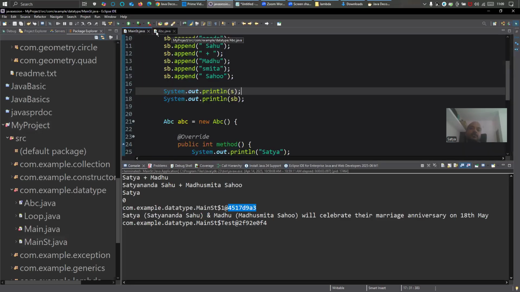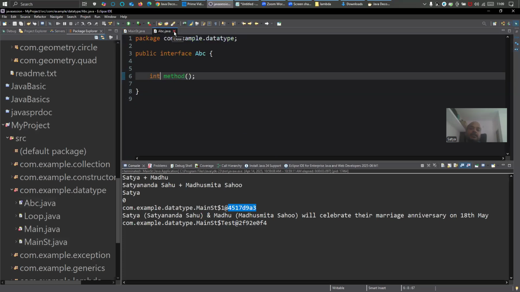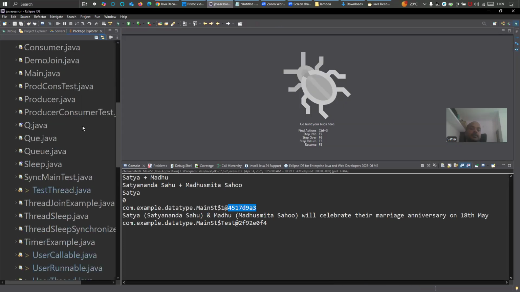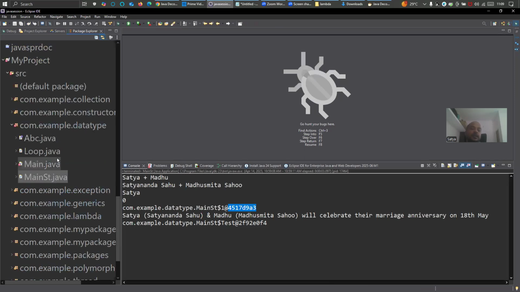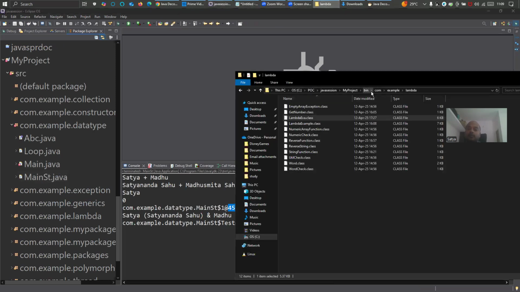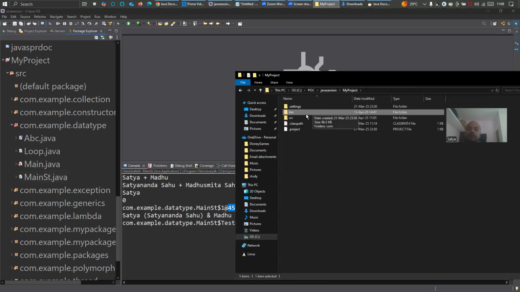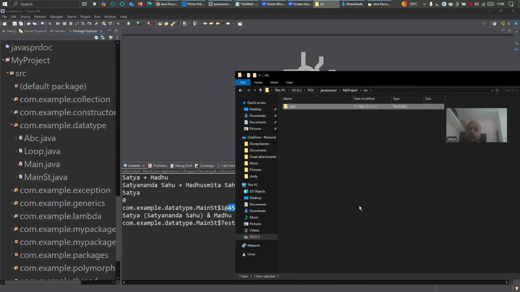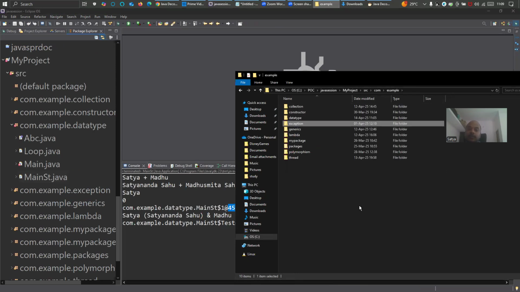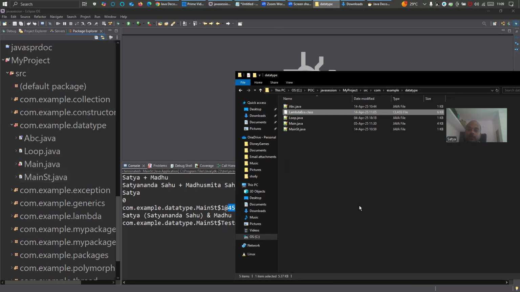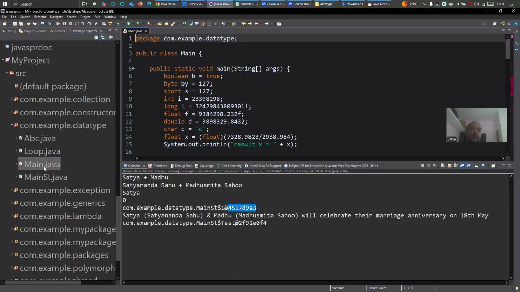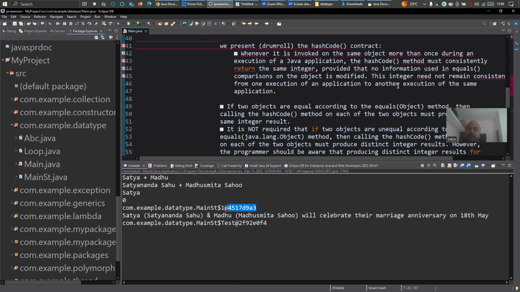That is the last part I am going to do today, and then we'll end the session. And Java is done. If you are interested to learn something more in Java, kindly let me know. Let's go to the bin folder. I have done some kind of grouping. I pasted the source, the one dot file, inside the data type. Let me delete these and one more dot file. Delete this, right? And remove all the errors from the project to build a jar. I'll show you how we can build a jar here.